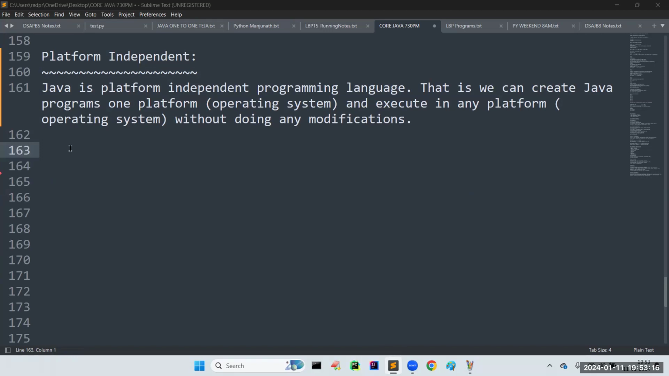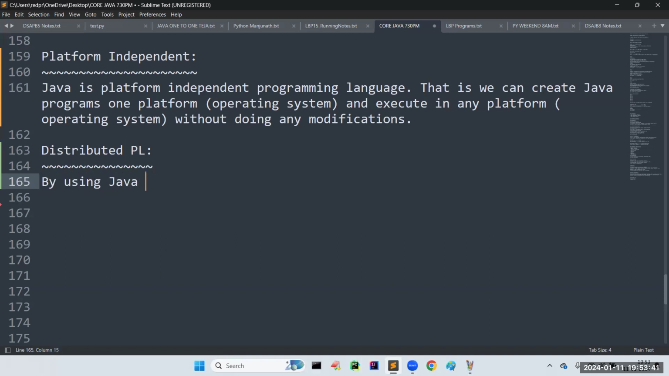Coming to the next feature we have. Of course, we covered one lengthy topic in detail, so let us take one simple topic. Sir, our Java is a distributed programming language. What is meant by a distributed programming language? Sir, very simple.